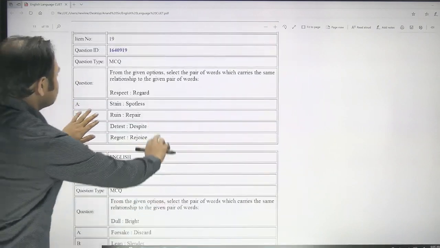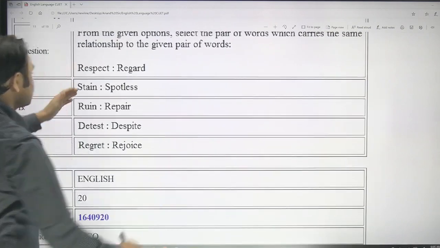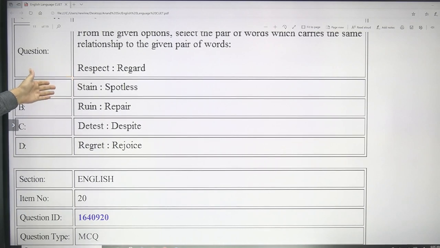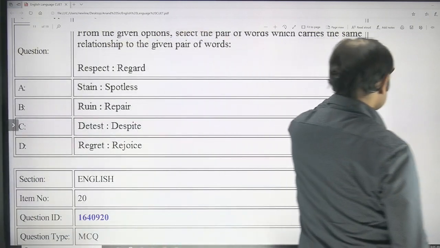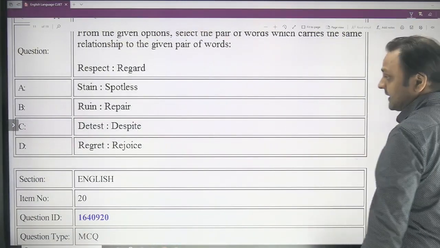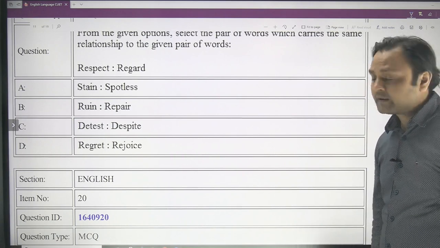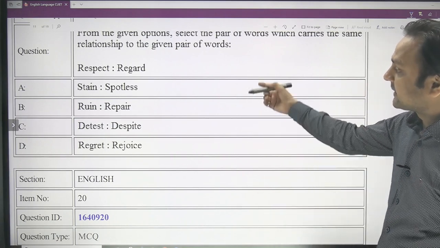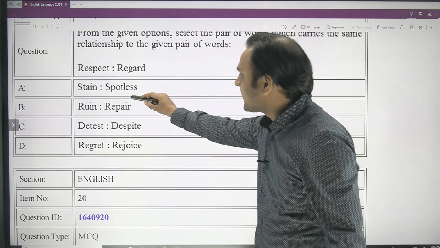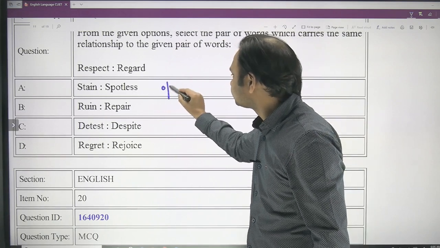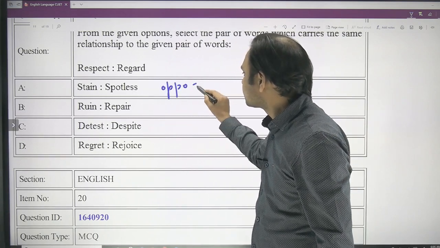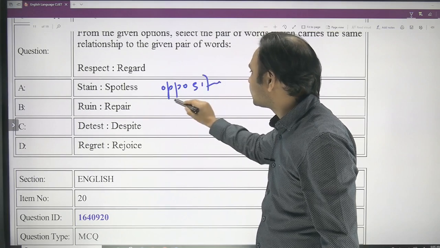Respect and regard is the given pair, and which of these options represents a similar relationship? Now this could be a bit tricky for you, and let me tell you why: because none of these given options is correct. Stain and spotless, they are opposite, and that's why this cannot be the answer.